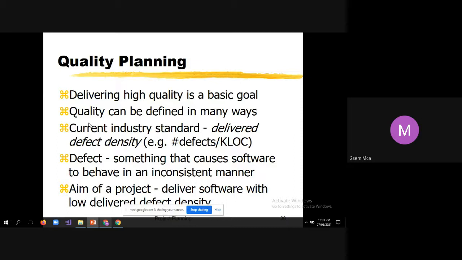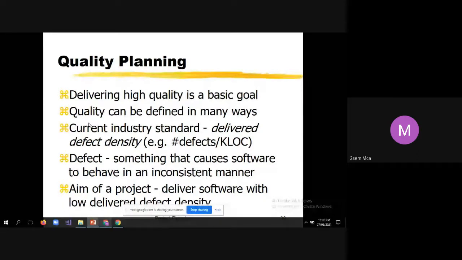Current industry standard: delivered defect density. That means the number of defects divided by 1000 lines of code. Already I have told you, even an experienced developer, when he writes 100 lines of source code, without his knowledge he will be injecting at least 10 bugs. On an average, you will be injecting 10 bugs into the system. So if within 2 days he writes 1000 lines of code, 10 into 10, 100 bugs will be there. That is a normal case.